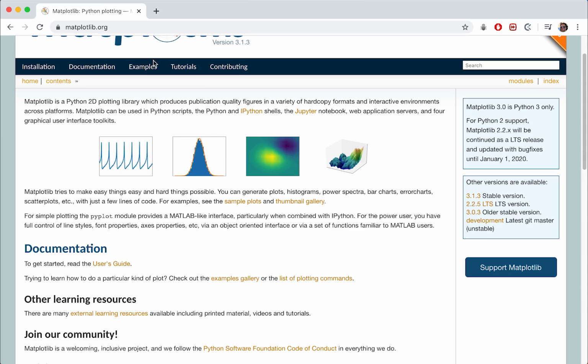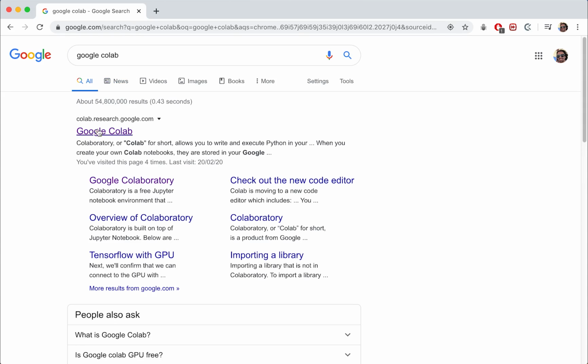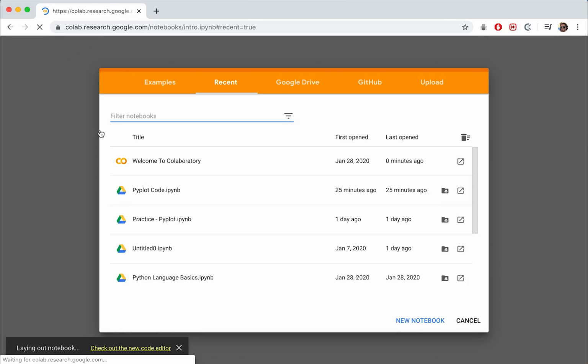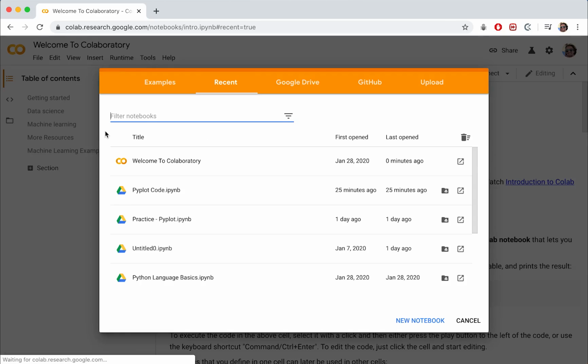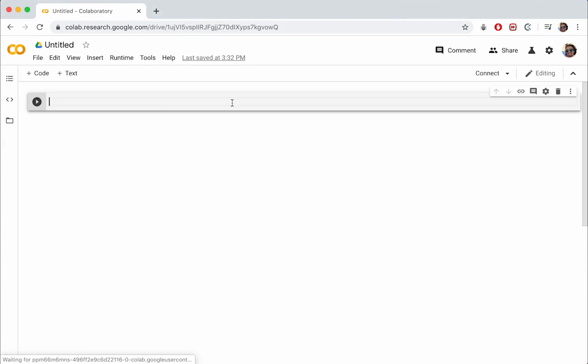Okay, so now you know where to find it, we can close that up. We're now going to turn to Google Colab. We're going to go to, again, this first link if you want to use Google Colab. If you really don't, that's fine. I'll talk about how to do something else in a second. We're going to go ahead and start a new notebook. Okay. And I'm going to rename this to something like Pyplot code.